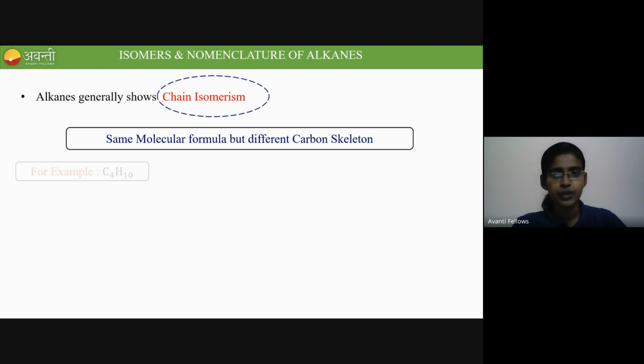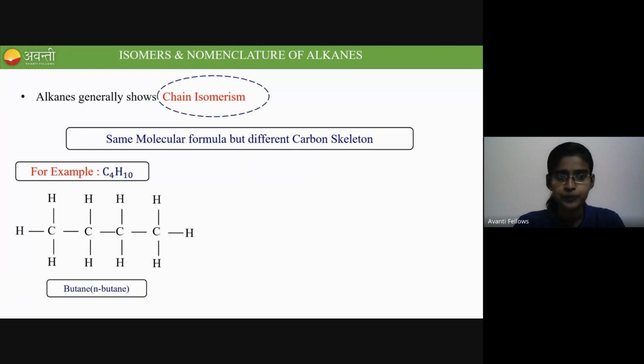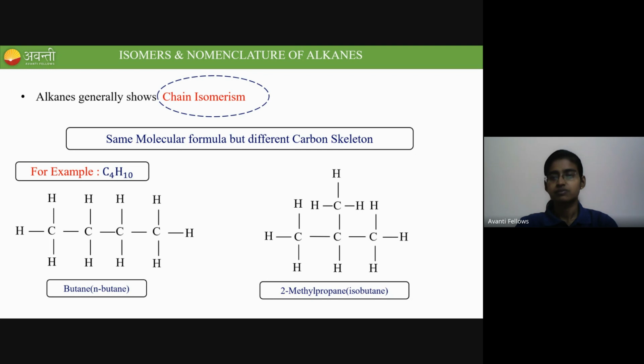I'll show you an example. I have taken C4H10 as an example for you. This is the structure of C4H10. All the carbon atoms, you can see, are arranged in a straight chain manner, which is called n-butane. Coming to the second structure, here there are 3 carbon atoms in a straight chain manner and 1 carbon is branched.